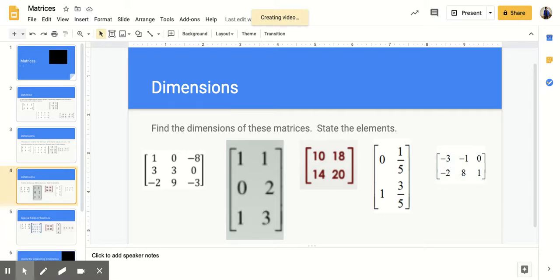Let's practice some more. Either pause this video or write these down if you feel the need to. I want you to find the dimensions of these matrices and then state the elements.